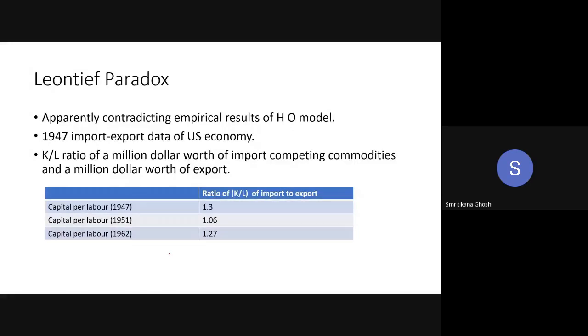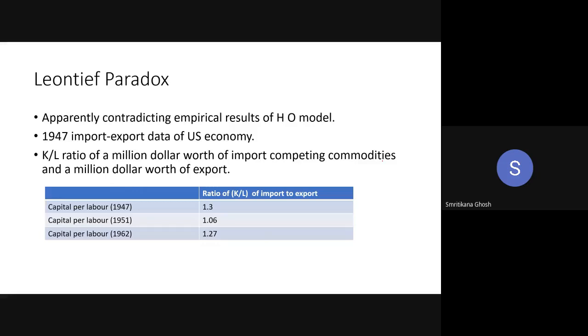So what he did, he has taken the data, export-import data of the US economy. It is actually a very old theory. You can see the data set 1947, 1951, 1962. He had taken these three years' data set of export-import data. Now it is not actually the export-import data in that sense. What he has done? He has taken the capital labor ratio of $1 million worth of import competing commodity, because